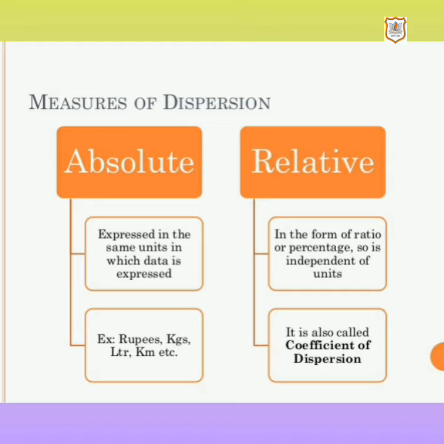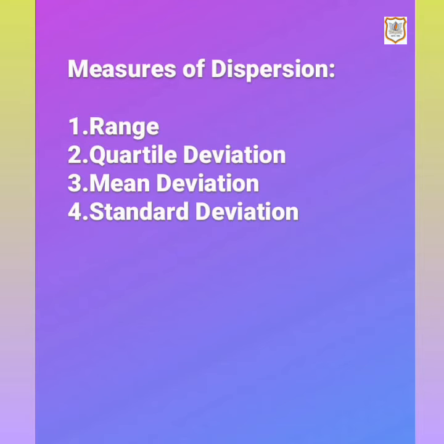Now let's have a look at measures of dispersion. We have studied the meaning, characteristics and types of dispersion. Now we are going to study measures of dispersion. There are four measures of dispersion. First is range, second quartile deviation, third mean deviation, fourth standard deviation. Let us understand all of them one by one in detail.